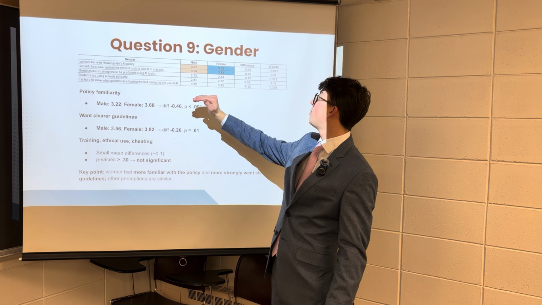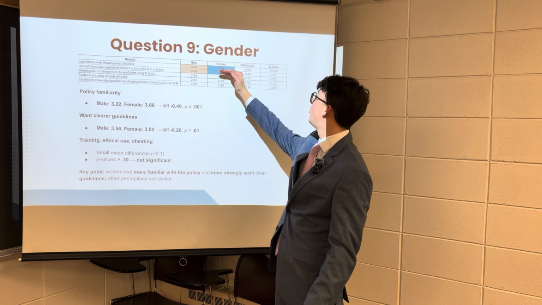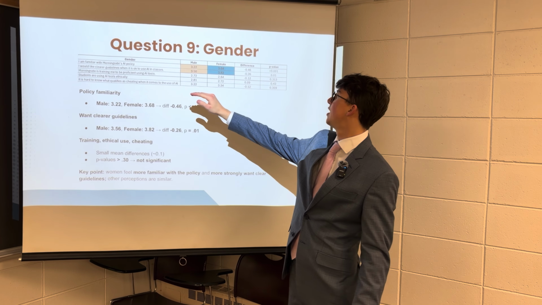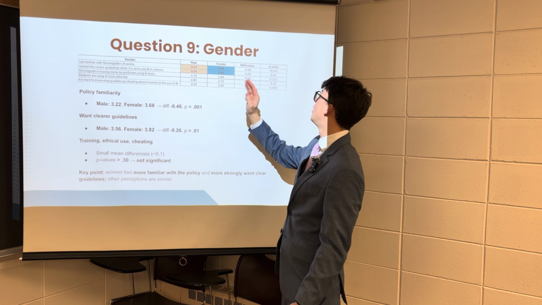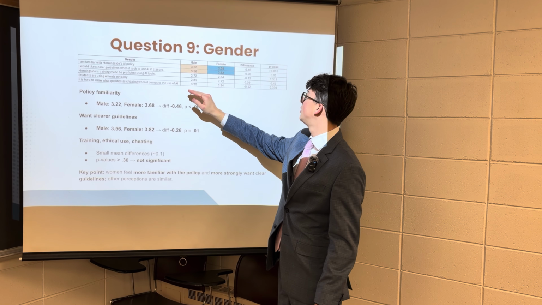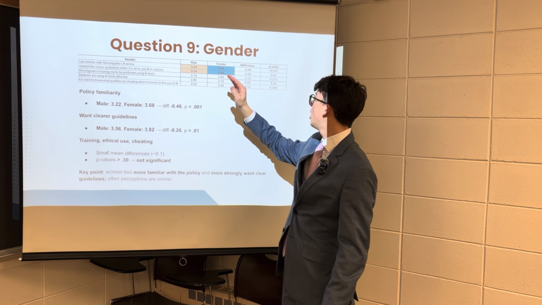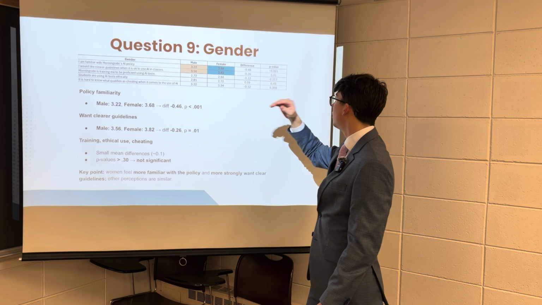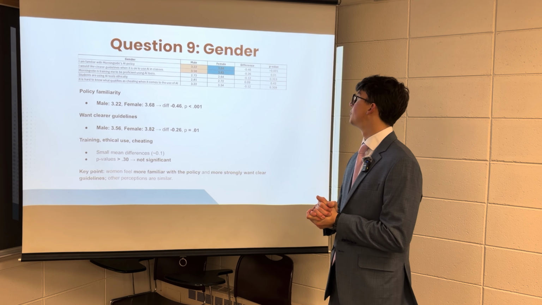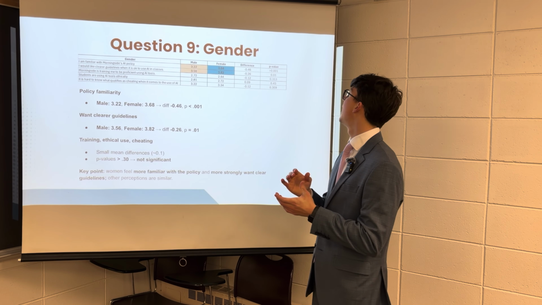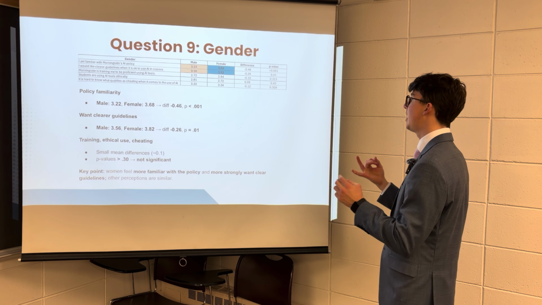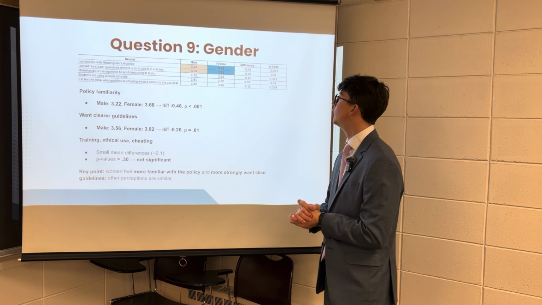So for Morningside is training me to be proficient using AI tools, both of them are below the 3 spot, the neutral spot: 2.72 and 2.84. Students are using AI tools ethically: 2.81 and 2.72, so again not much of a difference. And it is hard to know what qualifies as cheating with the use of AI. Those two are above 3, at 3.22 and 3.34. So they're really close. They're both agreeing on that. So the only one that had a significant difference is that more women feel more familiar with the policy and more strongly want clear guidelines for it.